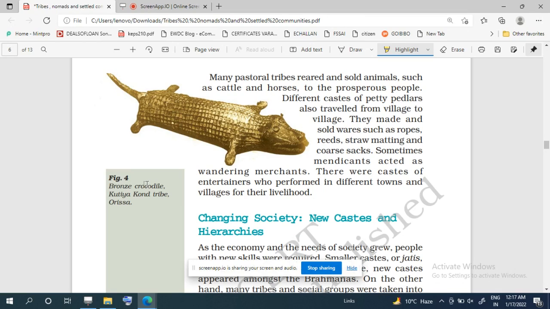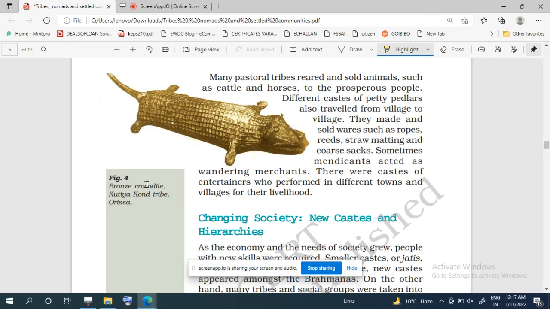And different castes of petty peddlers traveled from village to village. These are also tribals, peddlers who used to move on foot for the purpose of selling their wares.